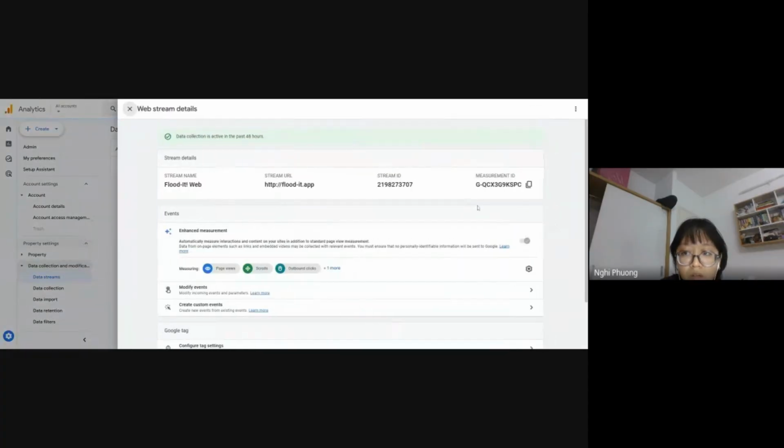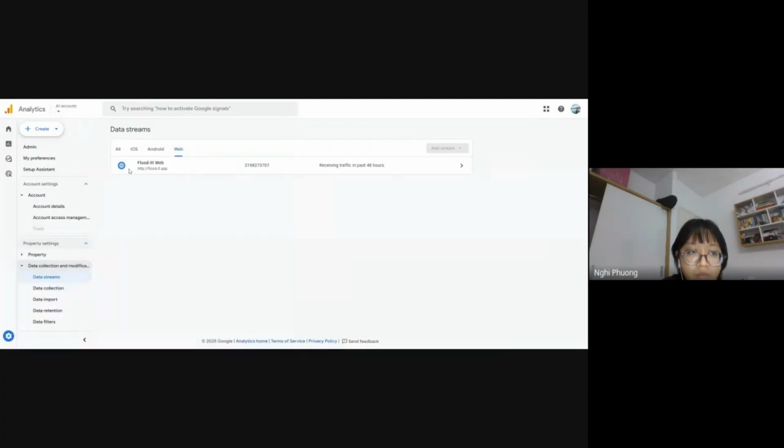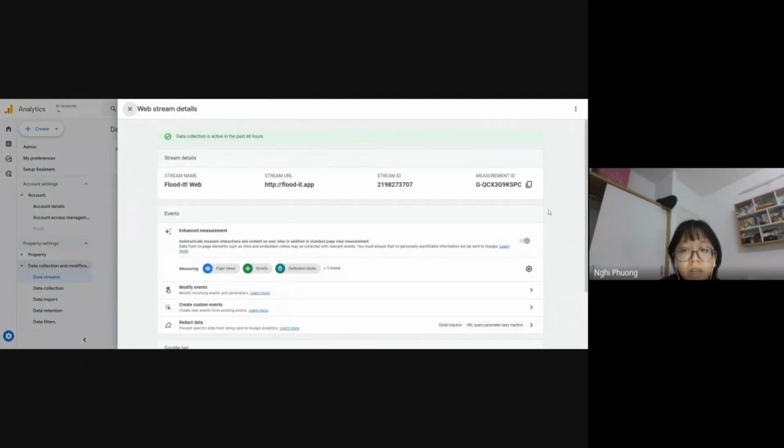So here, for example, the website of the Google merchandise store, click onto that, and we can find the measurement ID here. We'll copy this ID and plug it into our platform or website, maybe WordPress, maybe Wix, maybe Shopify. So copy this and plug it into the settings of our own website.